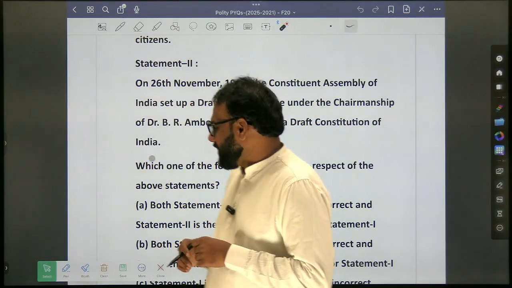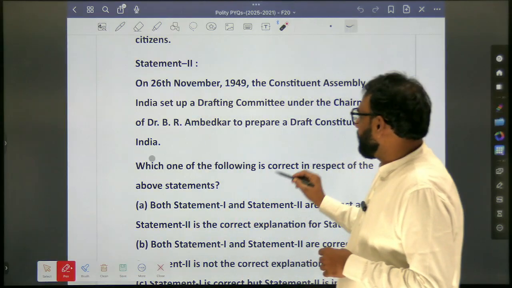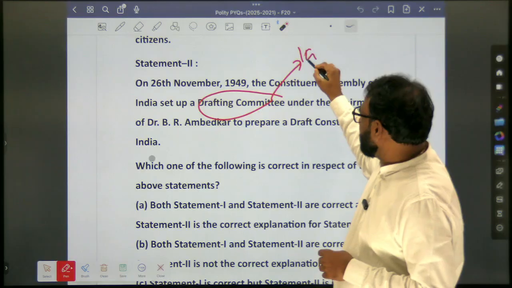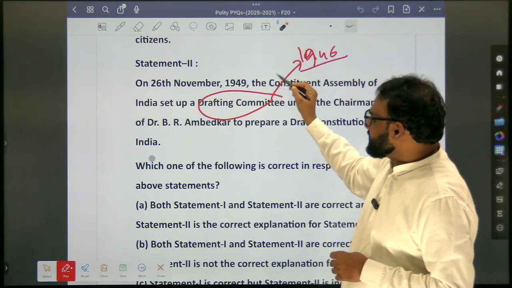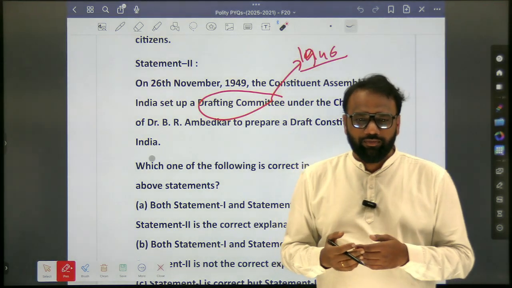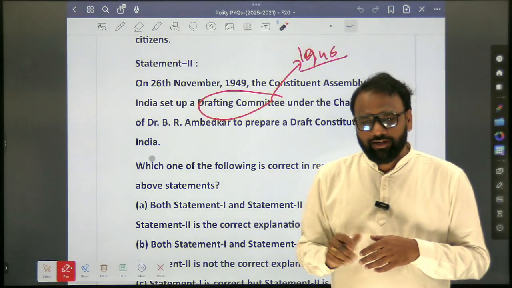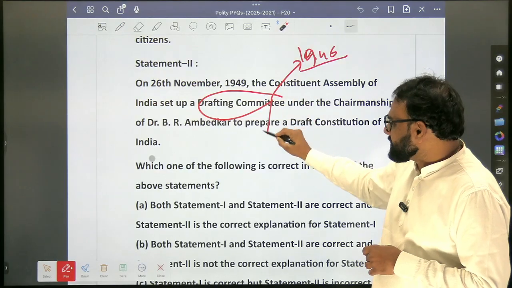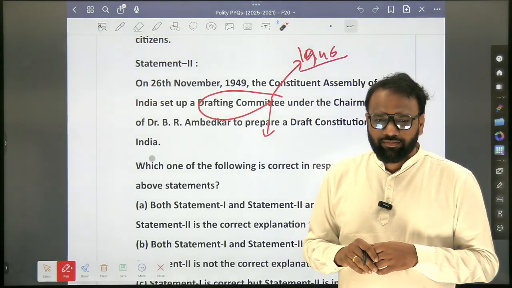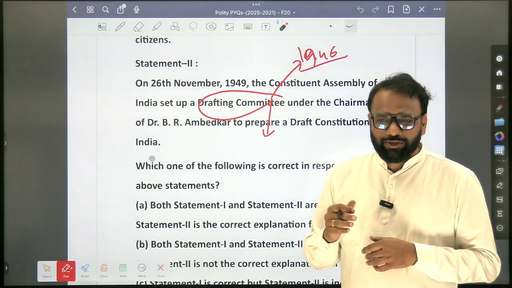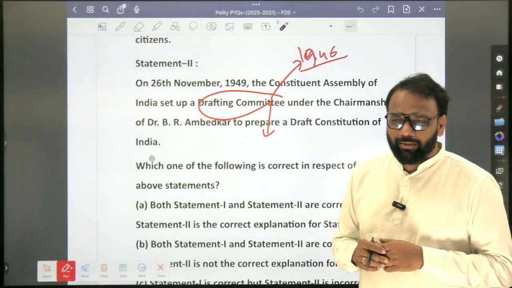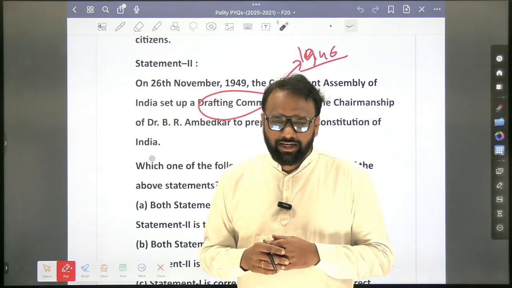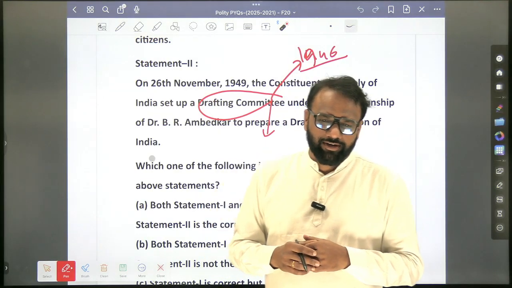Yes. So, drafting committee, when was it framed? 1946. Okay, 1946. On 26 November 1949, what did they do? Adopted the constitution. How many members signed on it? 284. Okay, 284. So this drafting committee consisted of how many members? 7 members. Who was the chairman? Dr. B.R. Ambedkar. Who are the other members? Yes. T.T. Krishnamachari, K.M. Munshi,